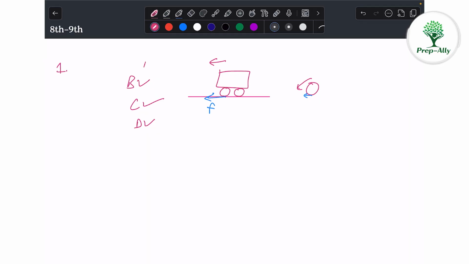So B, C, D are the correct options, and A is the wrong option. So we have to select the incorrect option. That means option A is the correct answer.